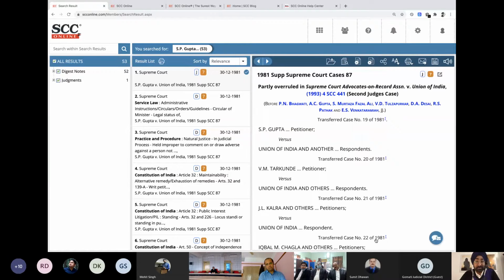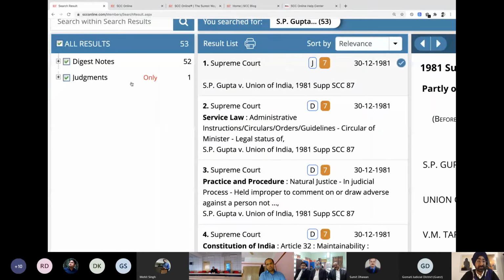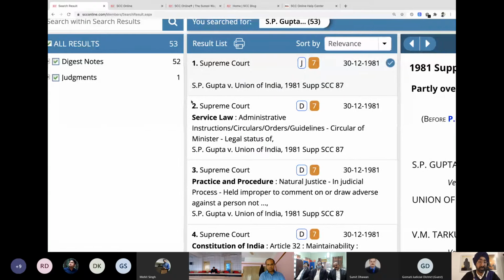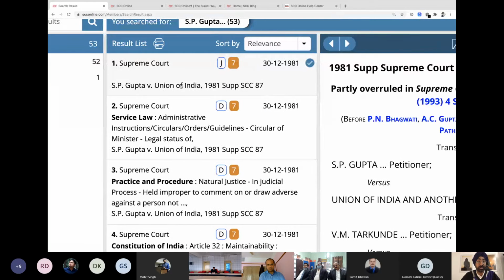Now, if you see the judgment, first thing first, let's have a look at the first column. It says judgment is 1. The digest notes are 52. Now, I mentioned the digest note in the first search, that these are law points, but I think this will make more sense and help us understand what a digest note actually means. So that's the first column. Let's go to the second column. It says Supreme Court. J, we already discussed the meaning of J, that is judgment. 7, that means the quorum, there are 7 members. It's a 1981 judgment, the party name and the citation.